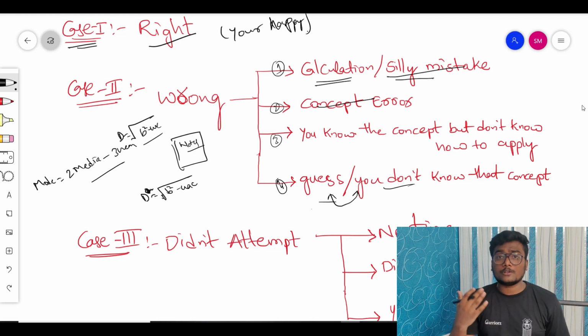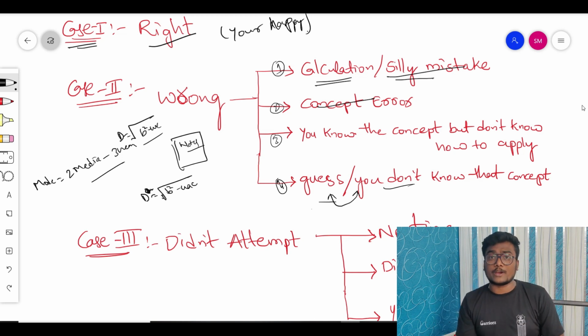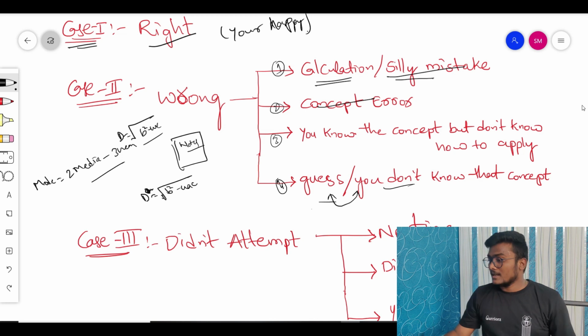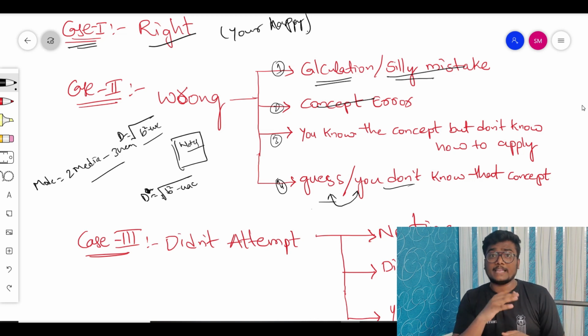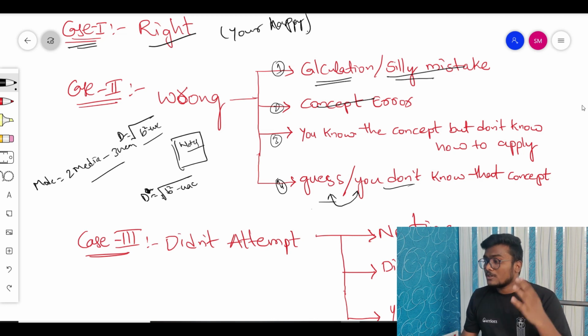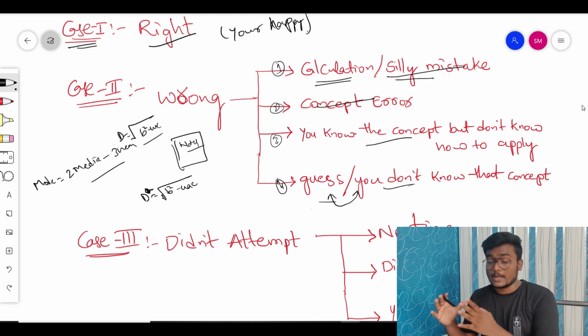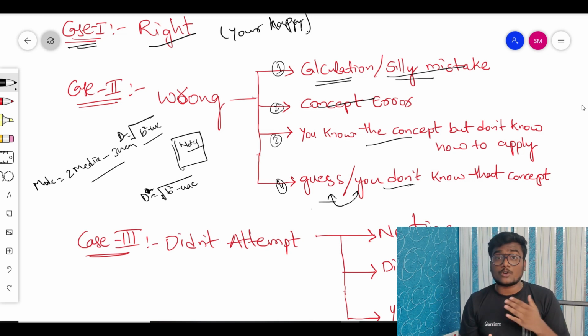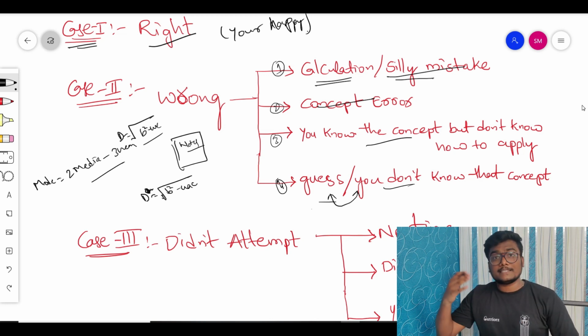So I am asking you also to write down in a note. Whenever you go for the next test, look at all those points so that you don't make that mistake once again. Now coming to concept errors: you know the concept, but you made a mistake in it, let it be the formula, or for example taking normal, which means perpendicular, as parallel. That is what concept errors are. You know the concept but don't know how to apply it. When you come across this, try to solve as many questions as you can in that concept, so that whenever you get the same question in that concept, you will easily solve it. That is what I can say.